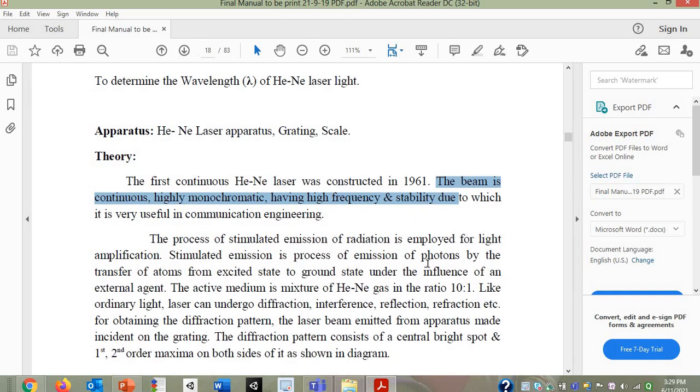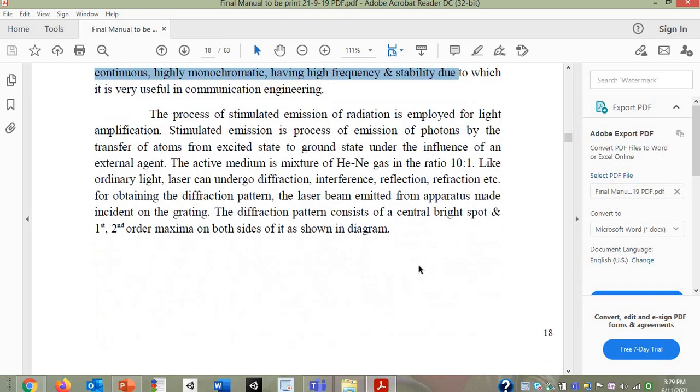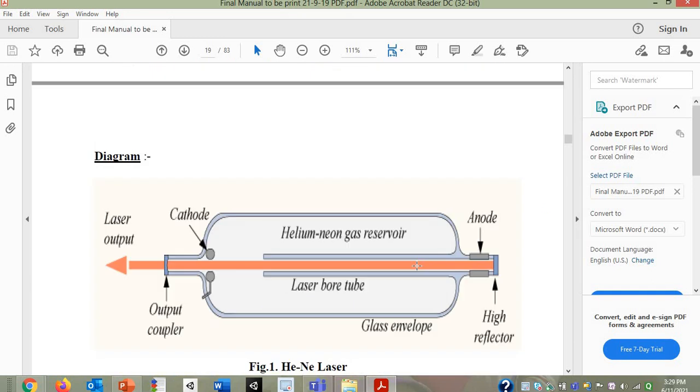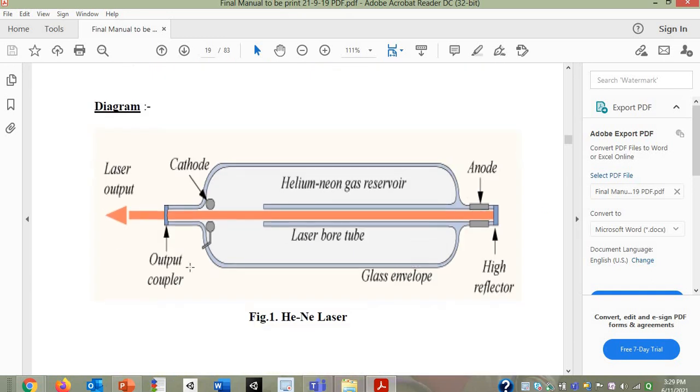So while having those applications you should know what wavelength it has. Depending upon the wavelength one can decide its application. For that sake you have to calculate the wavelength of HeNe laser light, and as I said, for this we are going to use the diffraction concept.